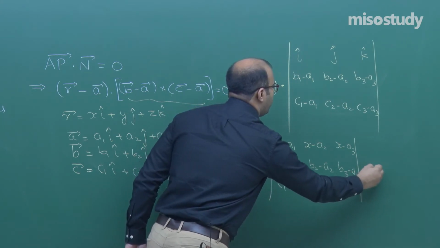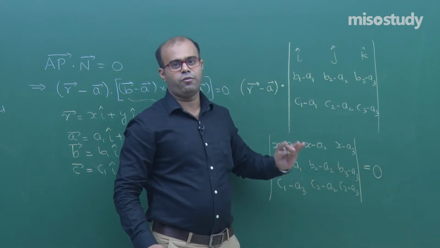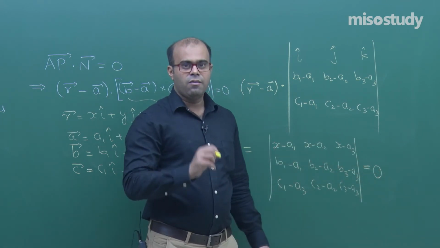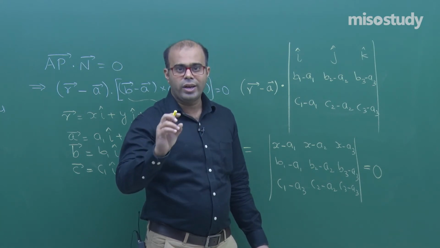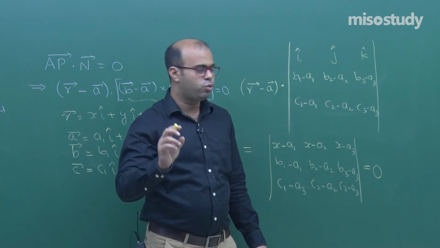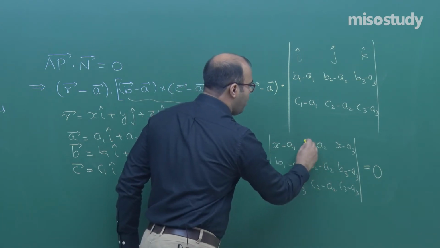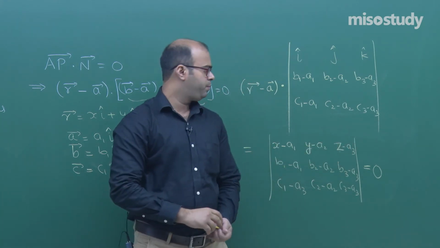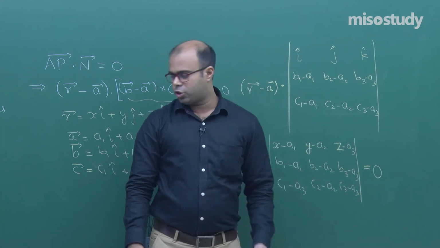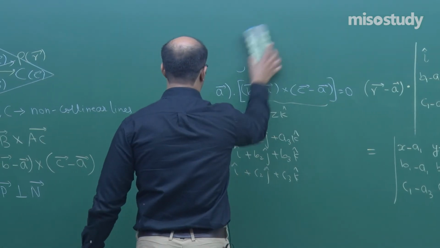This should be equal to 0. So this is the equation in Cartesian form, where a, b, c with their coordinates a1, a2, a3, b1, b2, b3, c1, c2, c3 are given, and we have to find the equation of the plane. This is y and this is z. So let us see a question based on this and find the equation of the plane.